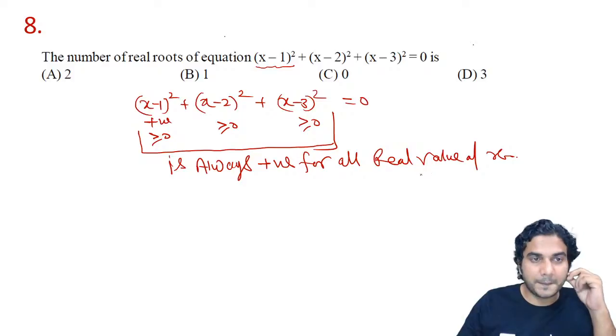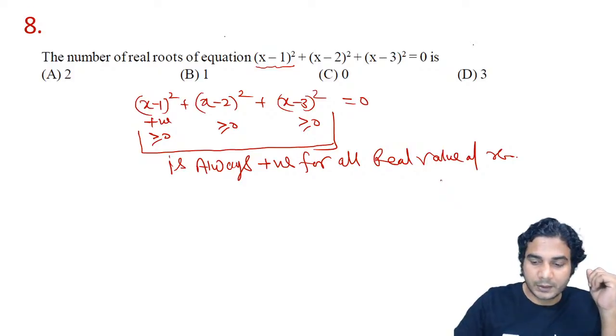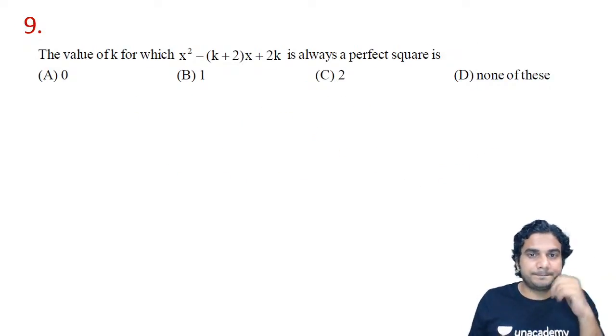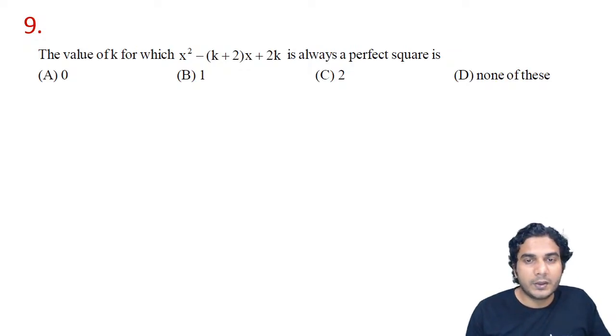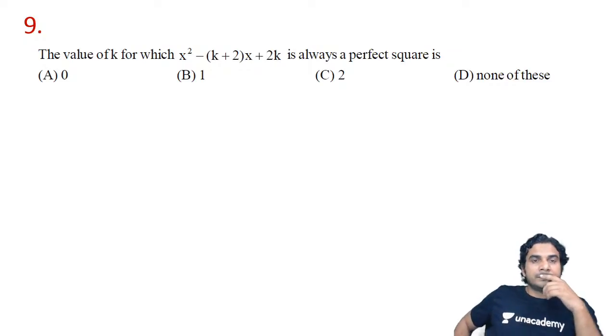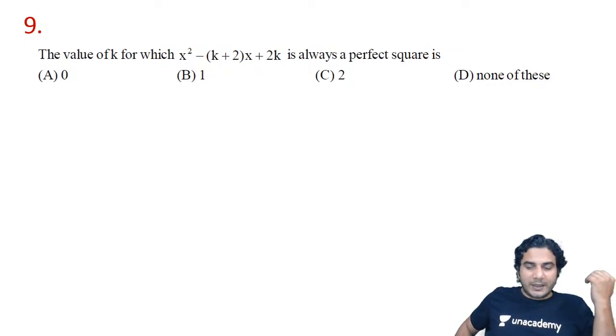I hope it is clear. So now let's do another problem. It's a perfect square. Do you remember the condition? Find the values of k for which this is a perfect square. If you remember the condition and apply it, it's very simple.